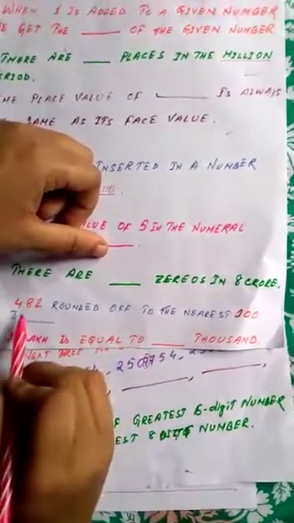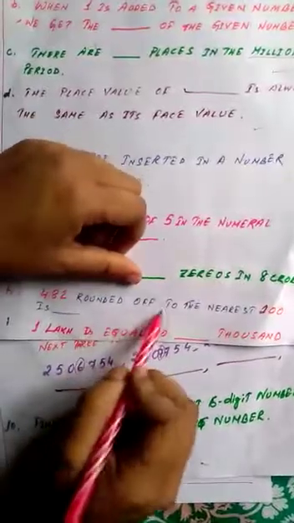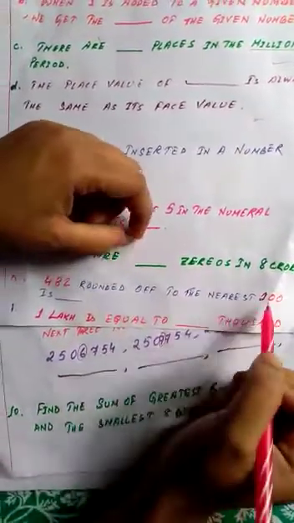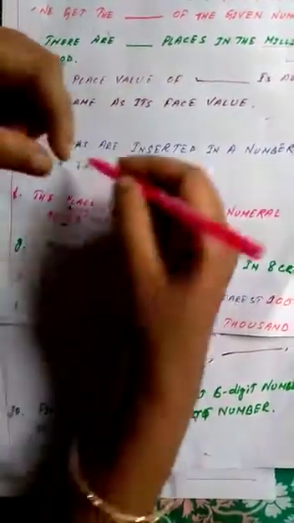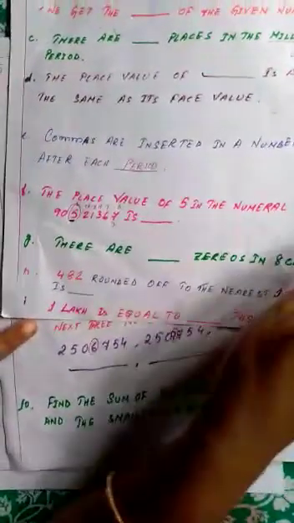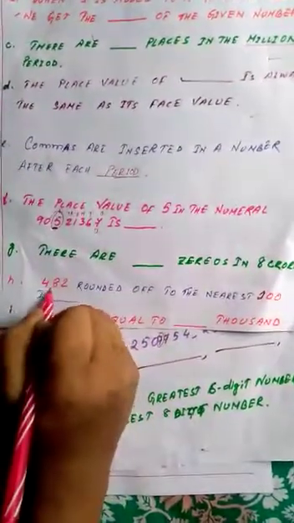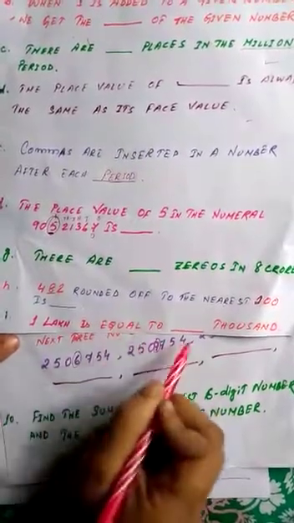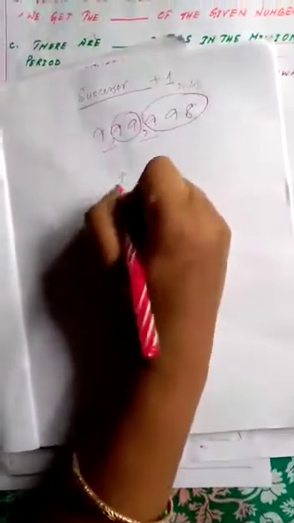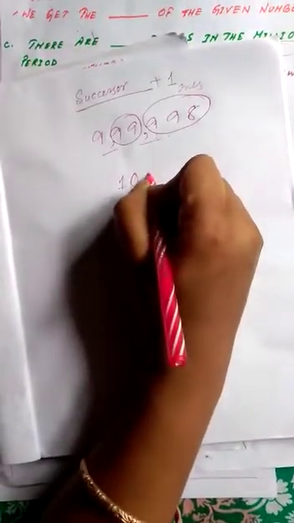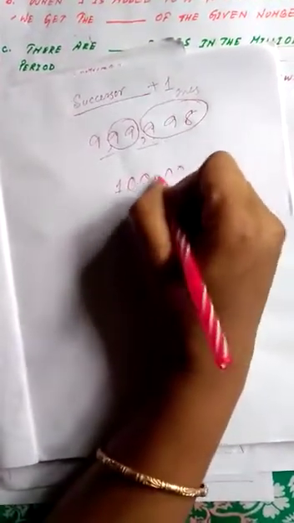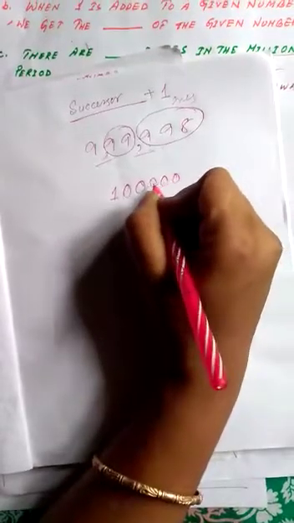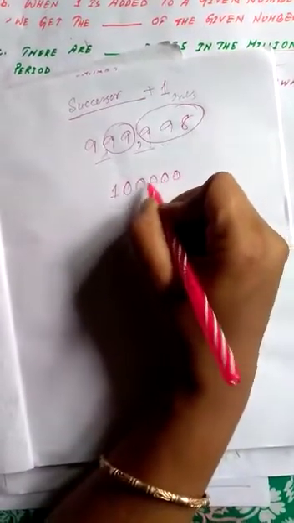Alright, now 482 rounded off to the nearest 100 is what? So nearest 100 means you have to see the tens digit, then you can write 100. 1 lakh is equal to dash 1000. So 1 lakh, how can you write it?